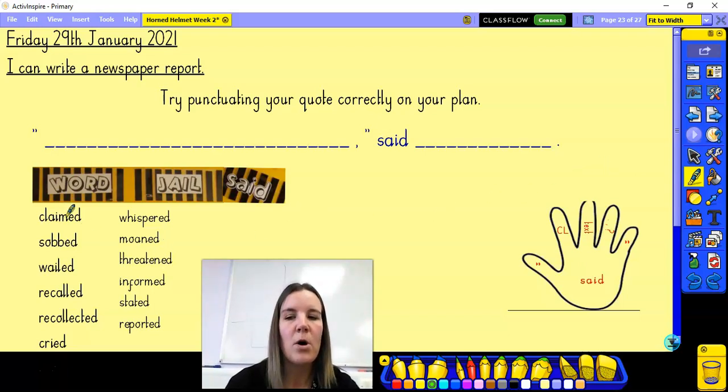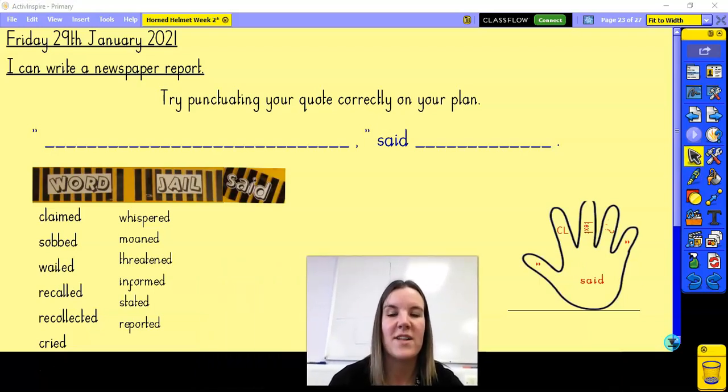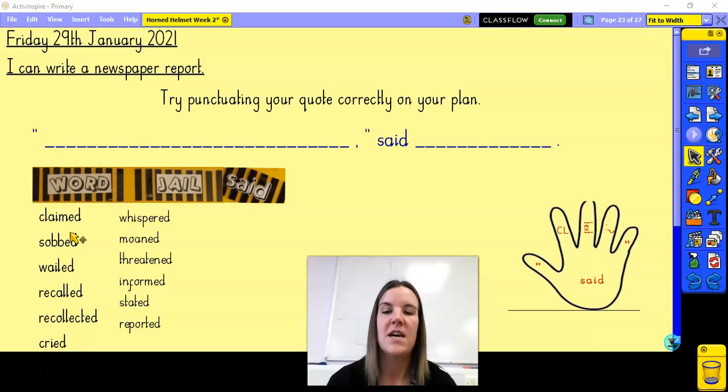So I've popped some vocab words here so that you don't have to think too much about different words for said. You could use claimed, sobbed, wailed, recalled, recollected, informed, threatened, lots of different words for you to choose from.